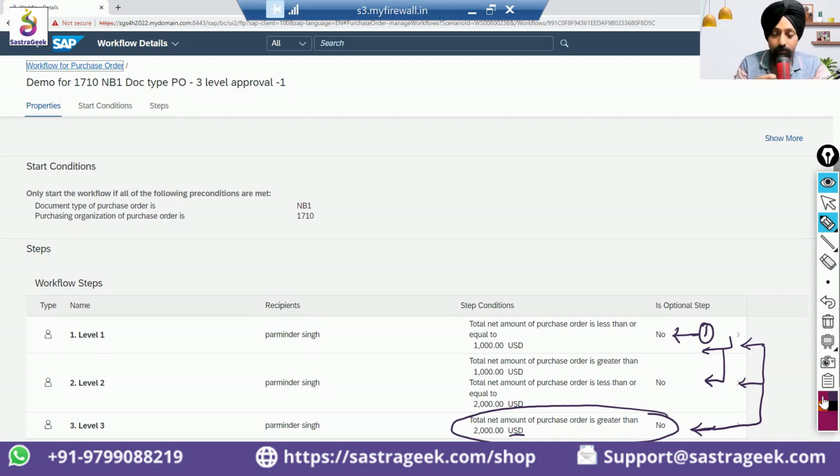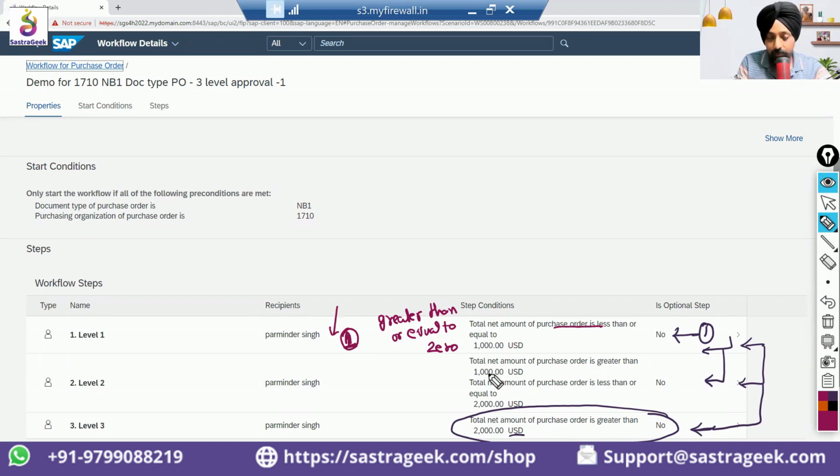What conditions can be written here? You can write here: if the PO value is greater than or equal to 0, let's say everything needs to be approved. So any purchase order which will be created will meet this criteria, because your purchase order value is more than 0. So this approval would always be the first approval.